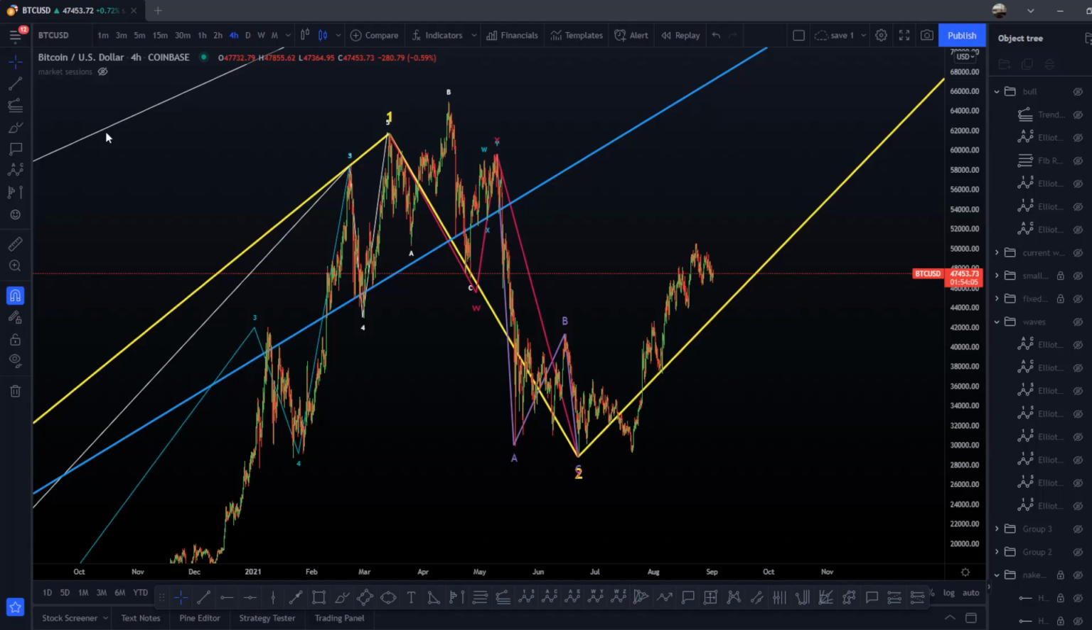But today we're finally going to update Bitcoin. I'm going to show you some possible scenarios here, because the waves we did here are just crazy. There are so many possibilities.